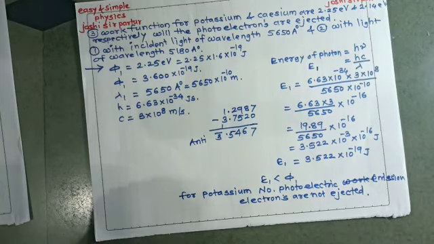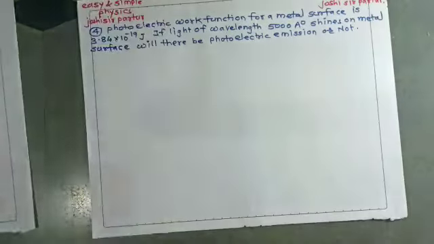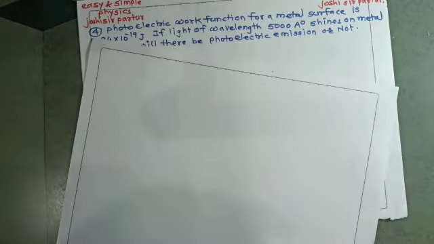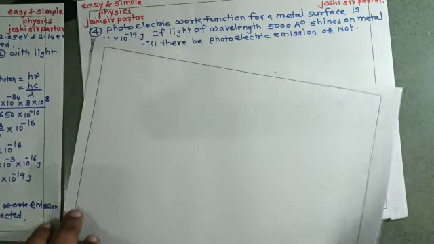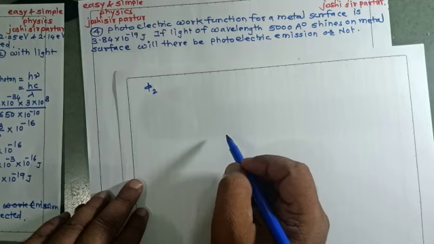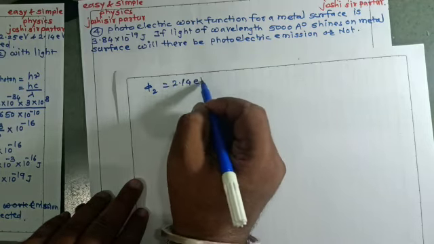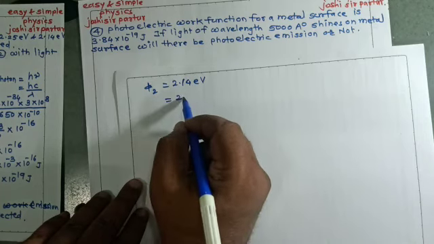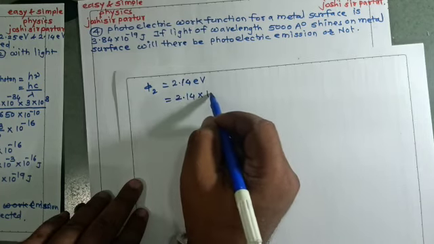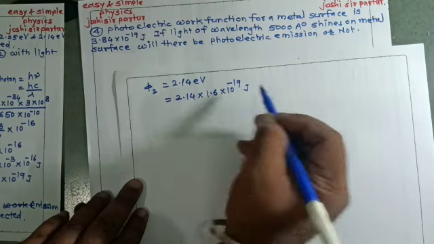But for cesium, work function phi2 will be 2.14 electron volt, that is 2.14 into 1.6 into 10 raised to minus 19 joule.